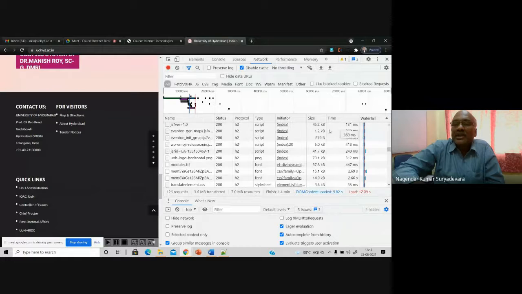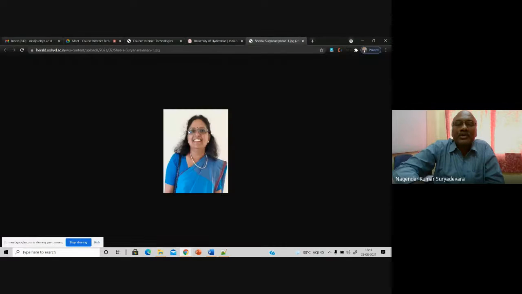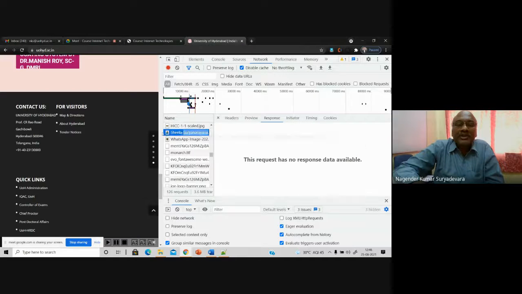How much time it takes for each piece of information to come is also given in milliseconds here. And how much is the size of that? See, this is a university logo. Of course, some of the links are not working at this moment, but later you can see different images and so on and so forth. Like this, you can see those images, and you can see the latest one like this.